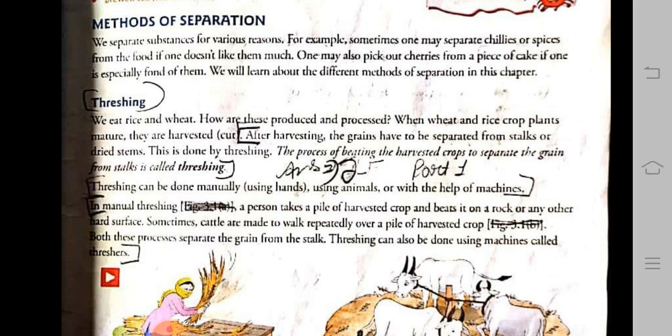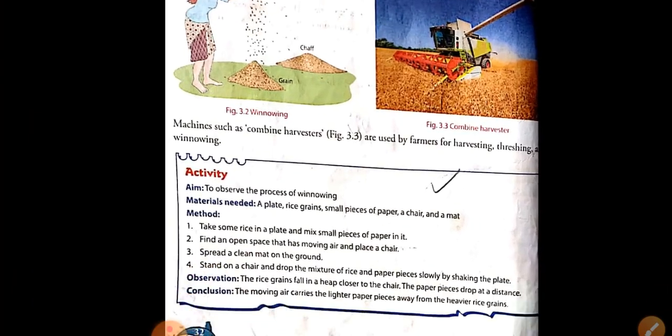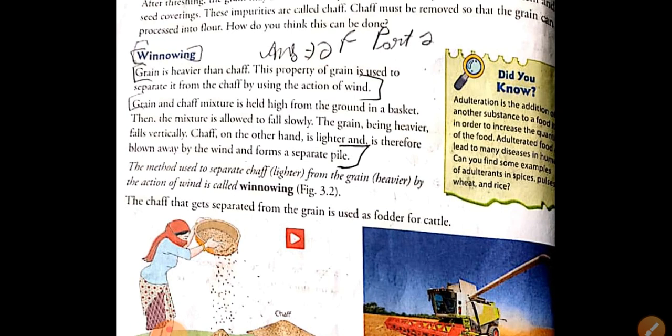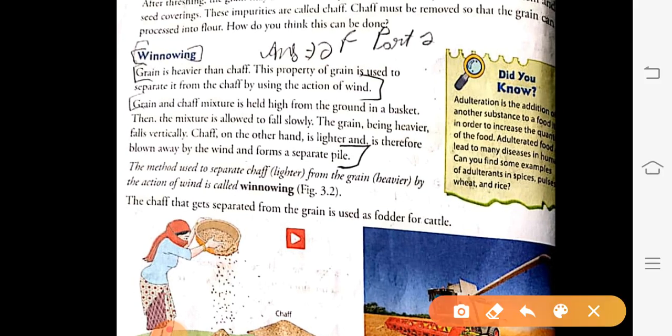Next, the chaff. This is given on the next page. For chaff you can start, that is answer number second, B part. You will write from here. Grain is heavier than chaff. This property is used to separate it from the chaff. This is done by using the action of wind.